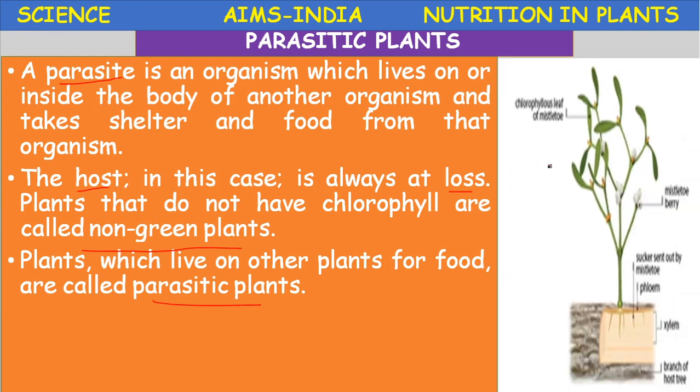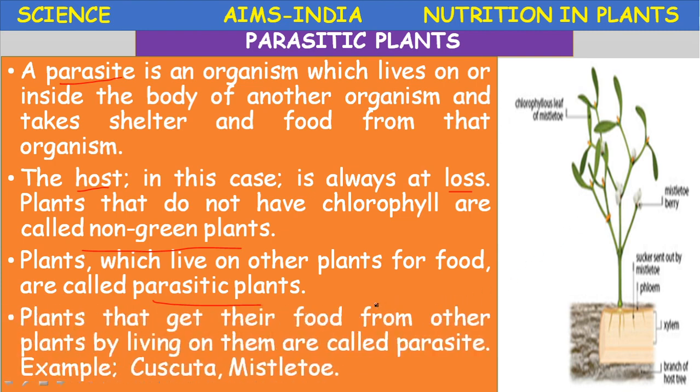Here one example is given. That is amarbel or cuscuta. There are different names for these plants, common name and scientific name. The plants that get their food from other plants by living on them are called parasites.